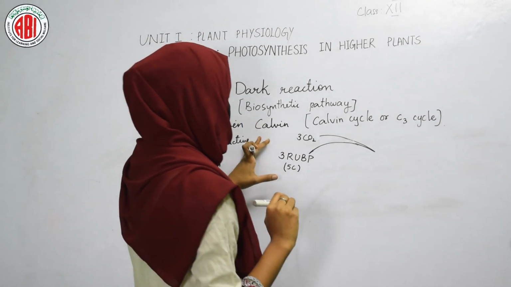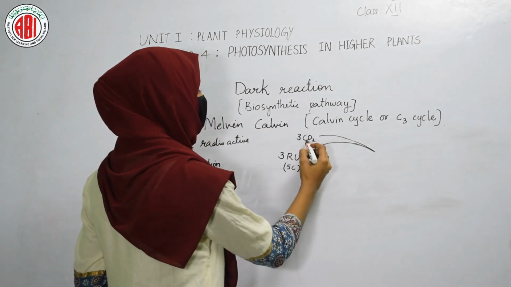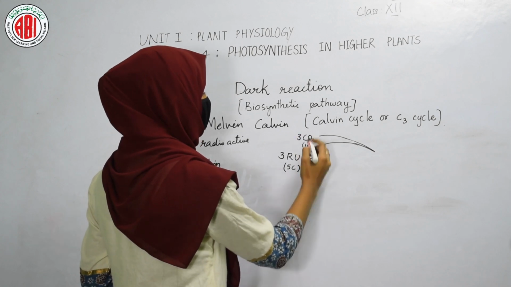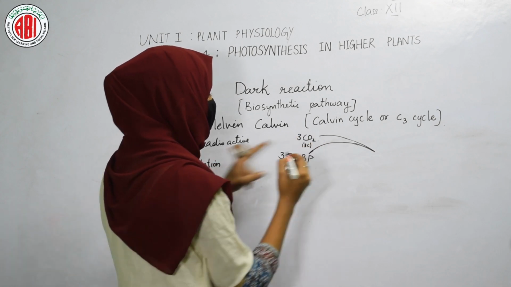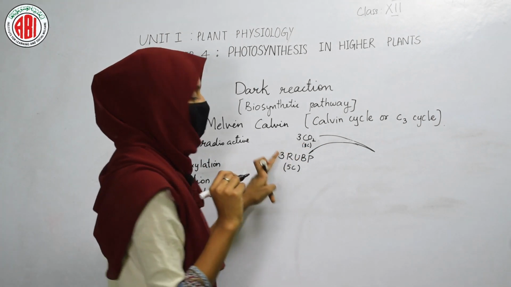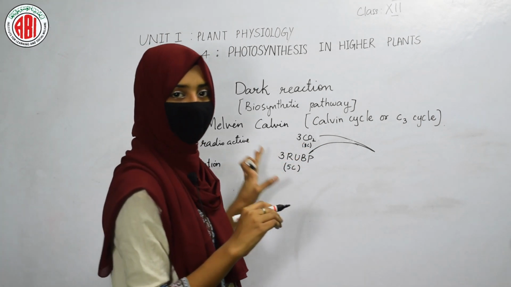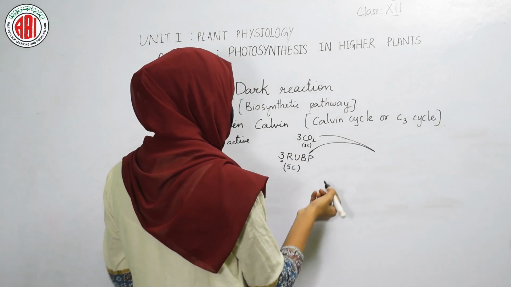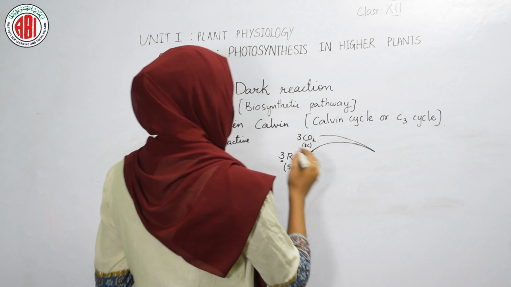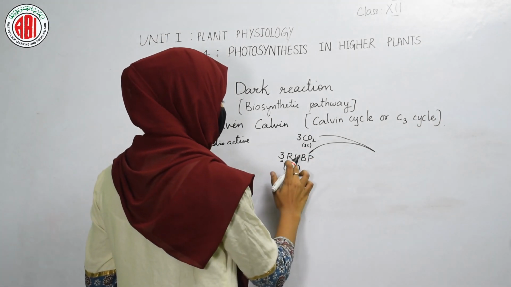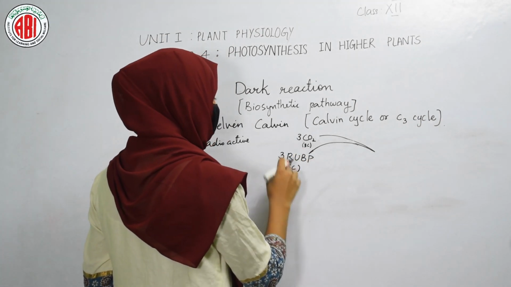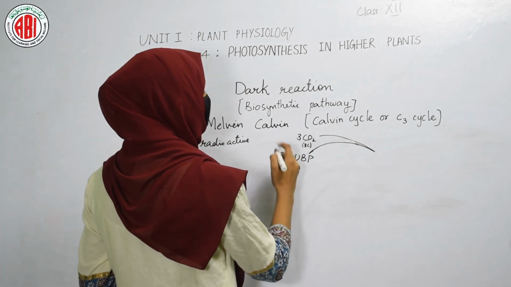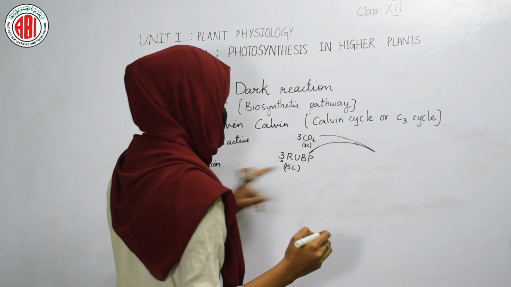Carbon dioxide is a 1-carbon compound, so in total we will have 3 carbons. RuBP is a 5-carbon compound, so with 3 molecules of RuBP, each having 5 carbons, in total we will have 15 carbons.